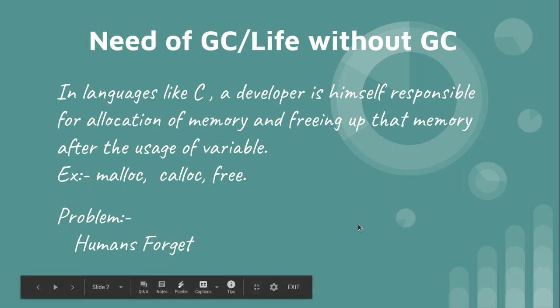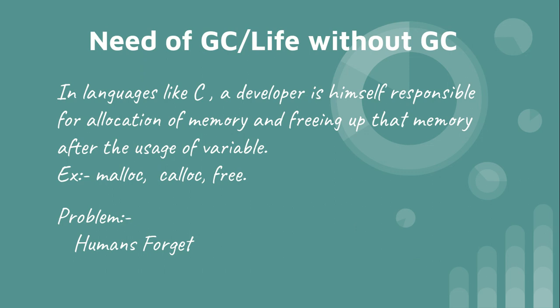Now, before we go through what garbage collection is and how it works, we need to understand why garbage collection was required. To understand that, we'll have to go through a bit of history.